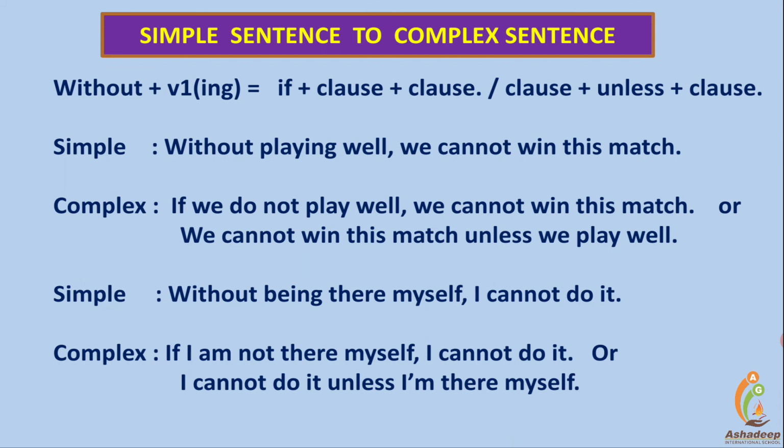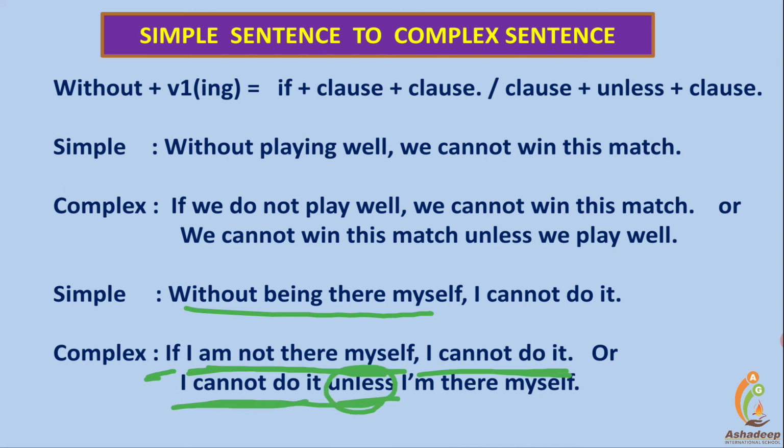How? See, "if I am not there myself" is a clause now. It was a phrase. Now "I am not there myself" is a clause. I cannot do it. Or next: I cannot do it unless I am there myself. "Unless" is the conjunction. If and unless are both conjunctions used to connect conditional sentences.